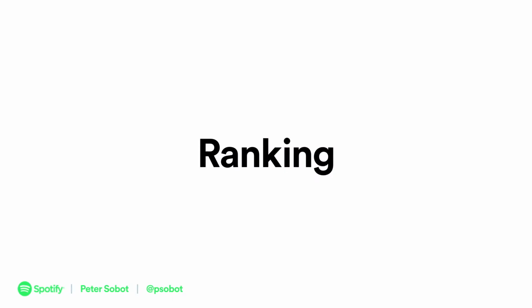Okay, so Spotify, how do we do recommendations? How do we do things like Discover Weekly? How do we do the magic that makes it seem like we're in your head and we know what you want to listen to next? Well, if you talk to anybody who works in machine learning or data science, they'll tell you that this is fundamentally what's called a ranking problem. Ranking doesn't really mean anything, but people in machine learning like to invent new words or use words in obtuse ways to make things confusing, because if things are confusing, they still have their jobs.